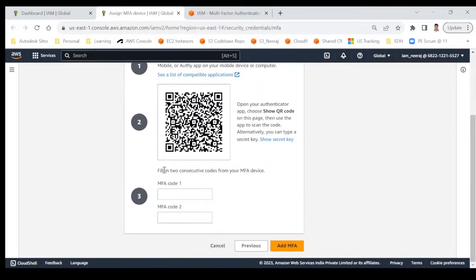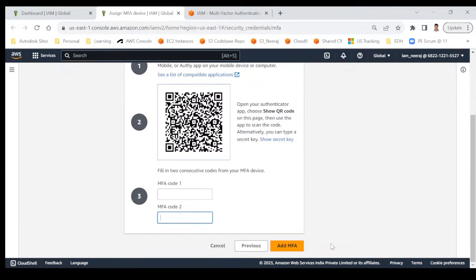Once you scan it, it will display a 6-digit code which you can enter here. After 30 seconds, it will again change the code, enter the code again here. So first code and then second code. And after that, click on add MFA. It will be added. If you want, I can show you right away.